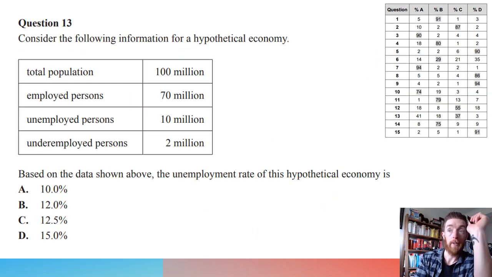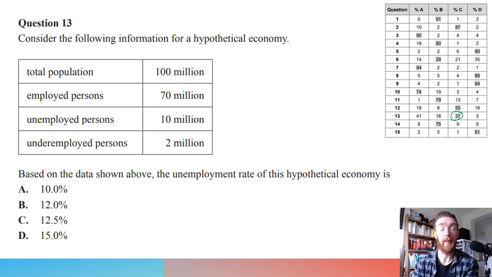All right, this next question is really, really simple, and yet only 37% of people got it right. So just over a third, and that's pretty crazy. Based on the data shown above, the unemployment rate in a hypothetical economy is. So how do we work out the unemployment rate? Well, it is the number of unemployed persons over the labor force.